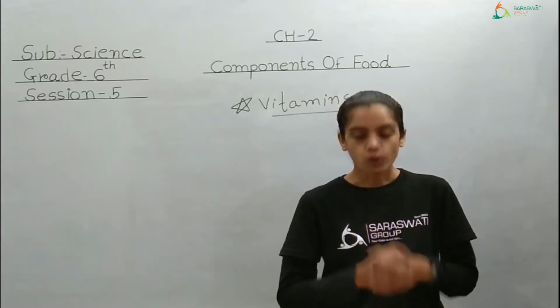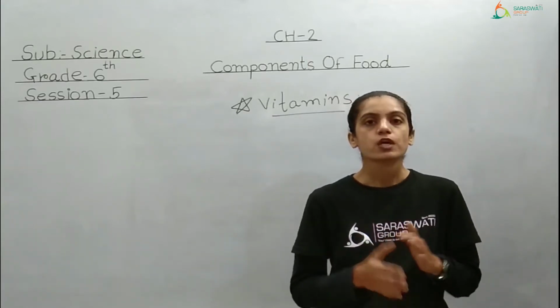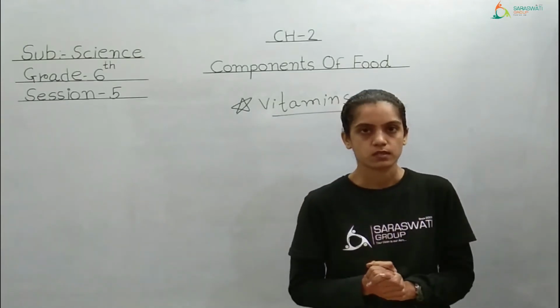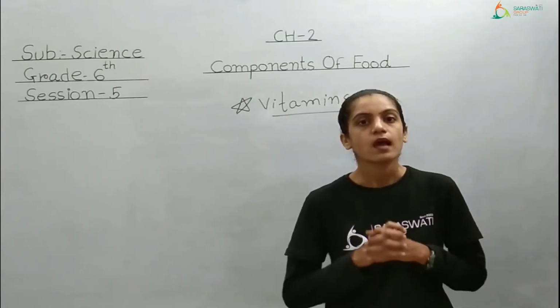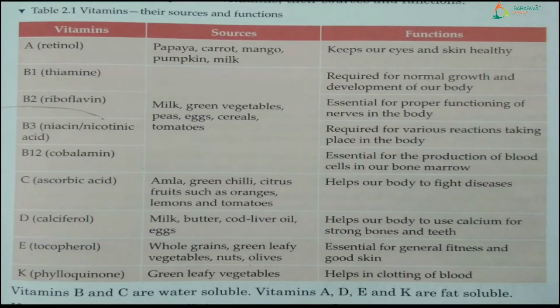So I hope you have opened page number 21, on which you have a one table which has 3 columns. So first we are going to understand that. Are you all ready? Let's start. Okay kids, so now we have to understand the vitamins in a detailed manner. As here on the screen, you can see that there are 3 columns. It is also there in your textbook, right?